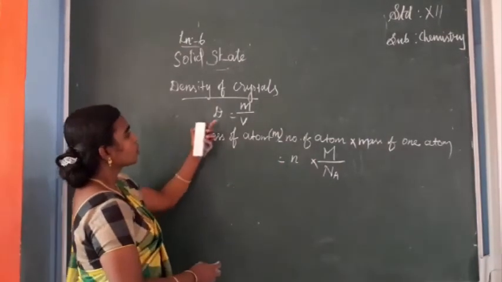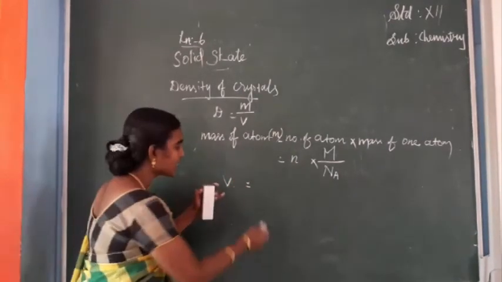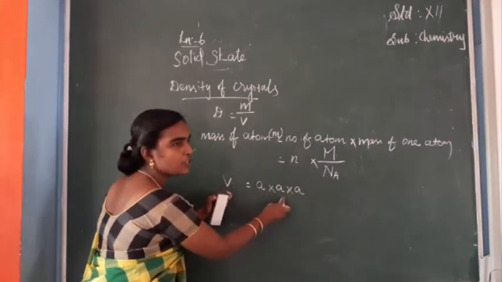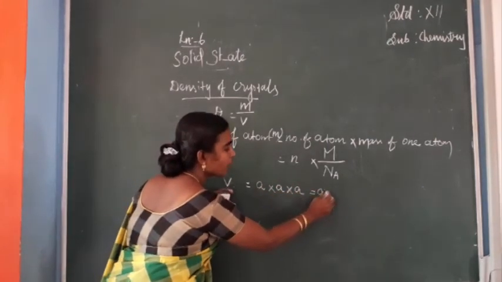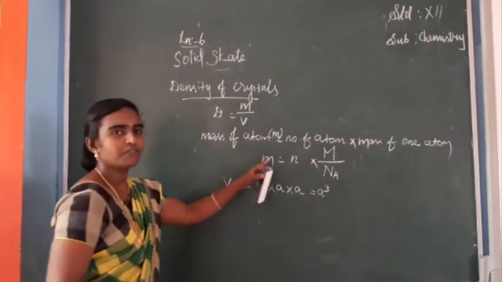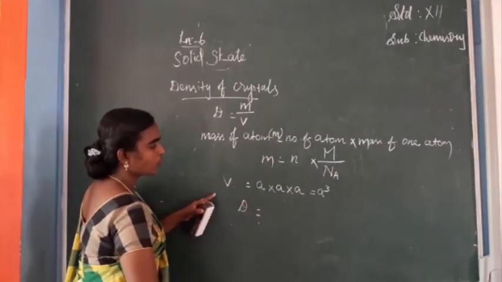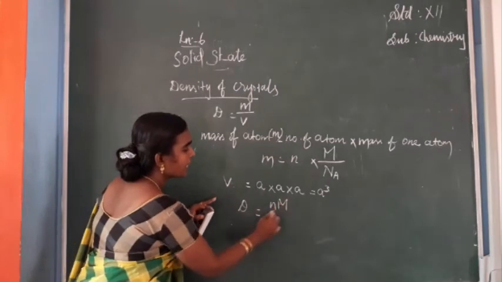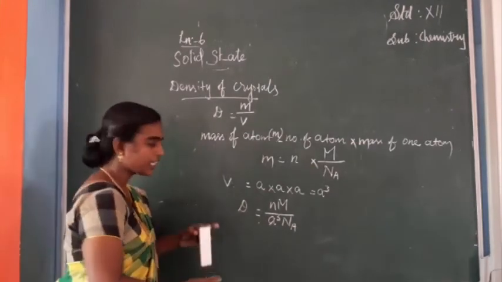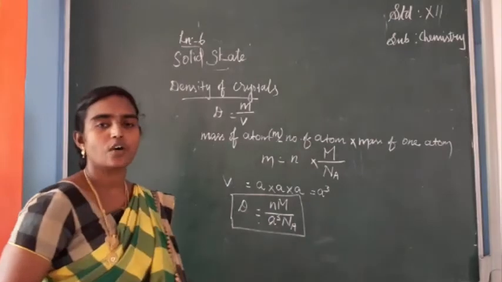Next, we should write the volume also. The volume of the crystal is edge length into a into a into a, which is equal to a cube. So we have got the m value and the v value. Afterwards you can write the density of a crystal is equal to n M divided by a cube into N A. Is it clear? So this is the formula for calculating the density of a crystal.